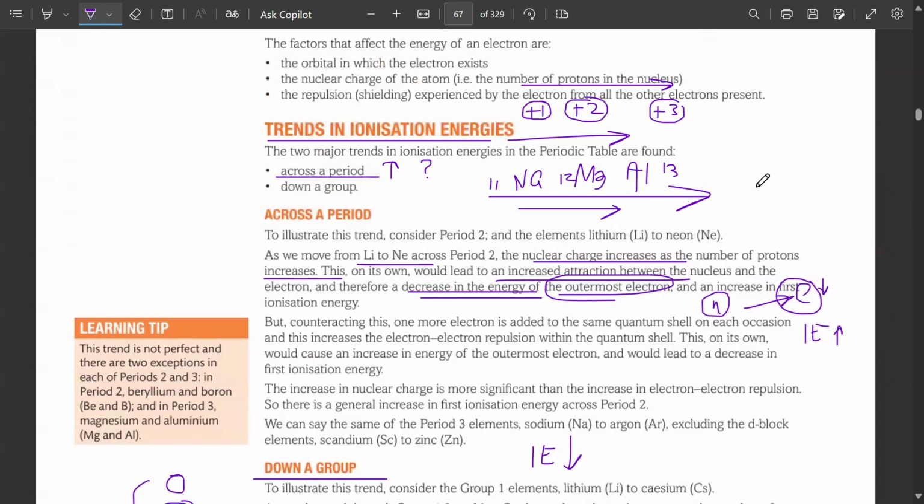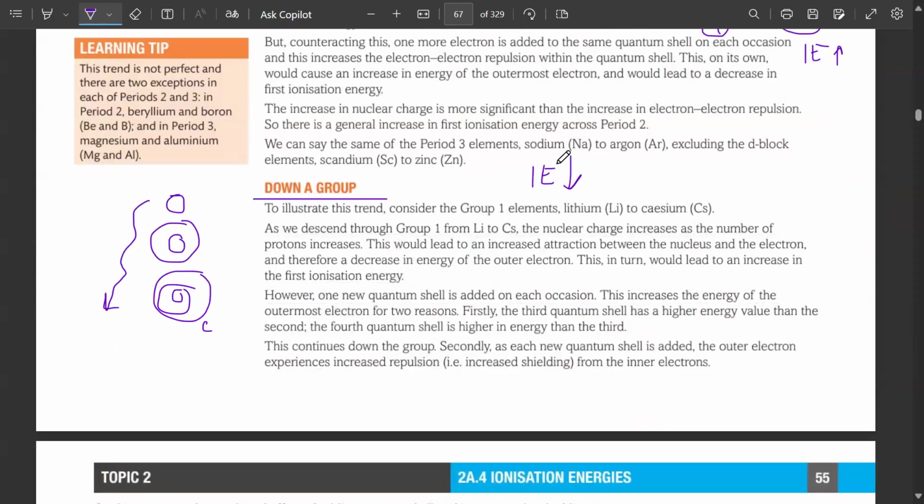Here across the period the attraction was getting stronger because nuclear charge is increasing and you have the same number of shells. Atomic radius is not increasing, it is constant. Increasing attraction because increasing nuclear charge and proton numbers are increasing, hence ionization energy was increasing. Why will it decrease here? Because it is getting far away from the nucleus, it's easy to remove. Plus the shielding effect is also increasing. Here it requires less energy to remove an electron from the atom, it's now easy to remove.